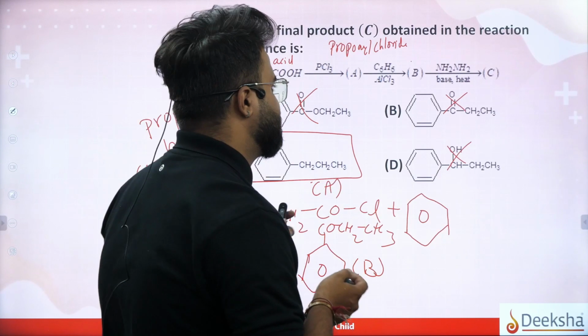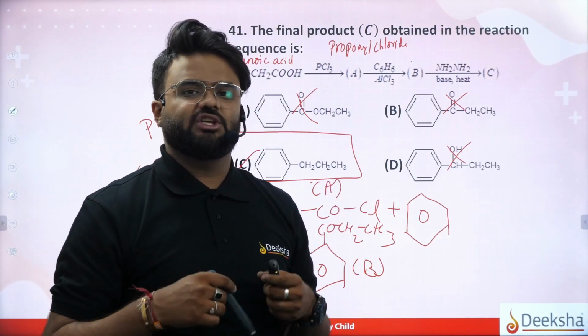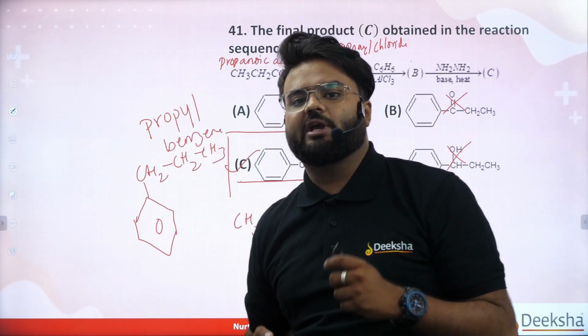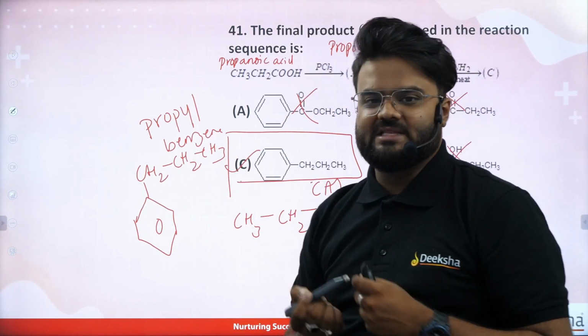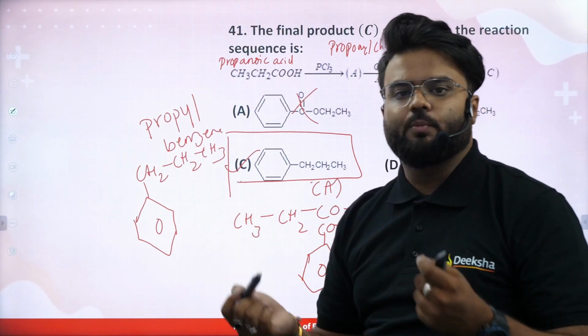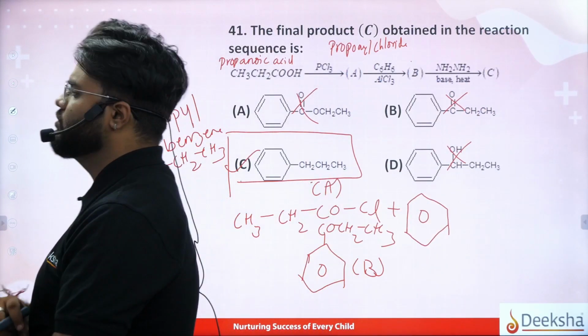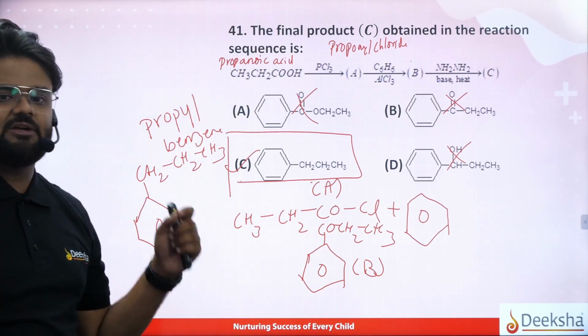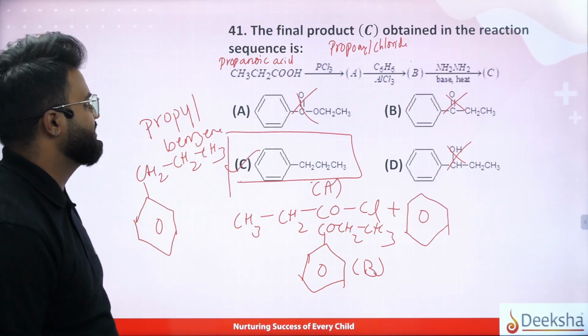This propyl benzene on reduction with NH2 on the base and heat, what do you get? You get propyl benzene, that is CH2, CH3 and CH3 with the benzene ring. That will be your option C, the correct answer.